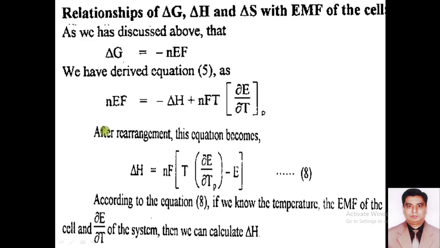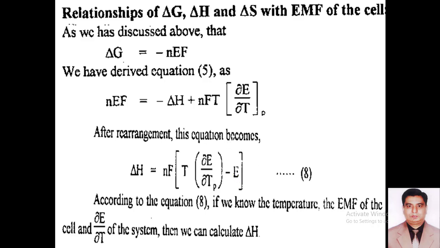If we rearrange this equation, then this part can be written on the other side of the equation, in the form of equation number 8, according to which del H is equal to nFT into partial E over partial T at constant pressure minus nE.